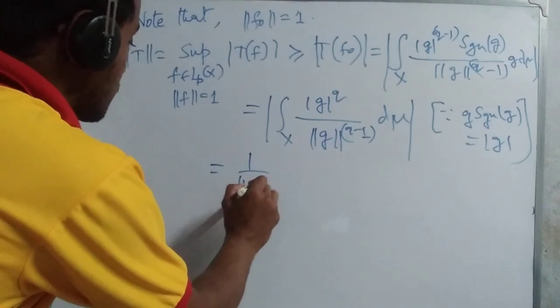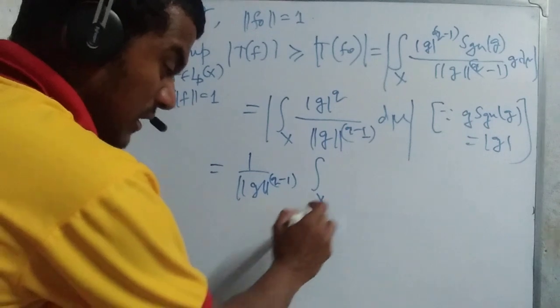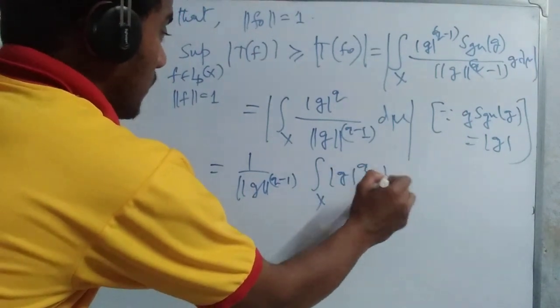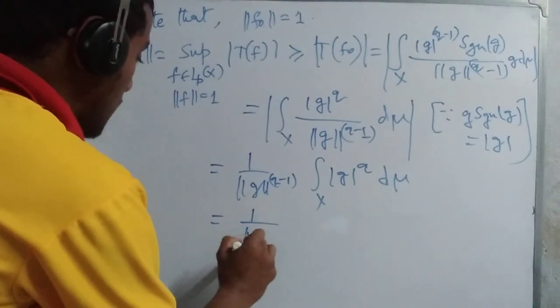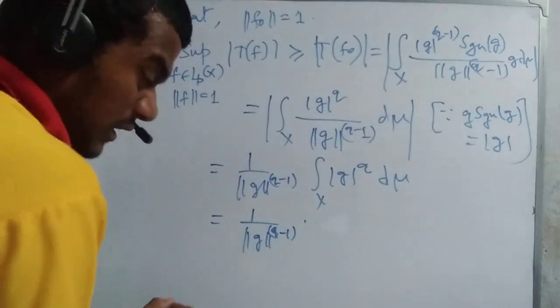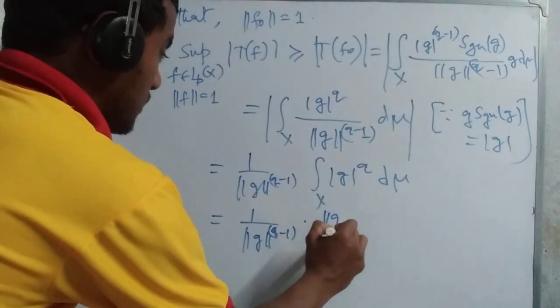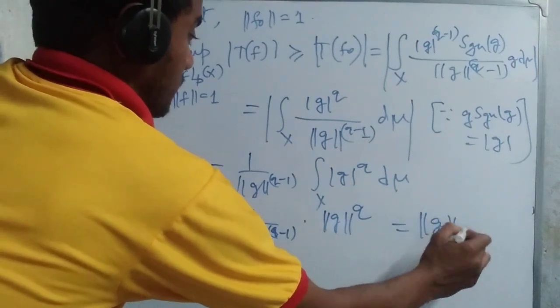So this is 1 by norm of g whole to the power q minus 1 multiplied by integration of mod of g whole to the power q d mu, where norm g whole to the power q equal to norm of g.